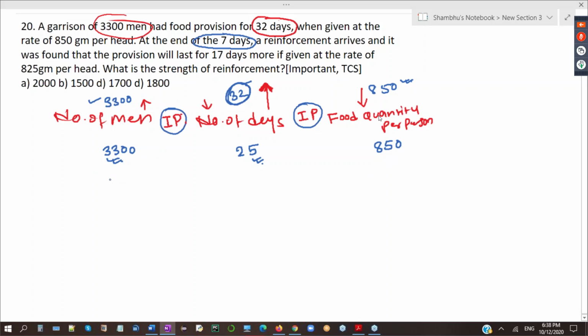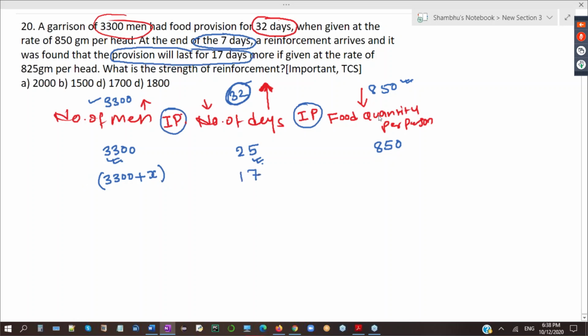Now, some extra persons have arrived here. In 3,300, some extra X persons are added. Now, it is given that when the extra persons have come, this provision will last 17 days more.